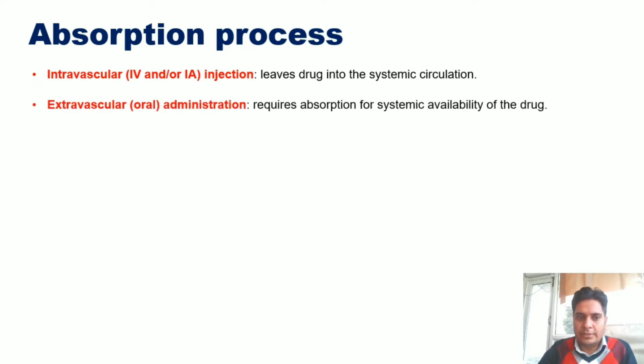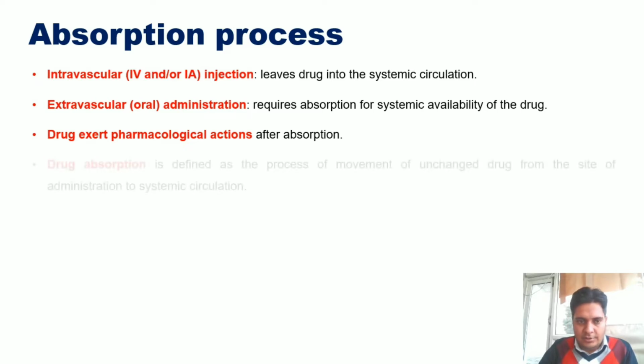However, the extravascular routes, such as oral administration, require absorption of the drug into the systemic circulation. The drug exerts pharmacological actions after absorption in extravascular administrations.